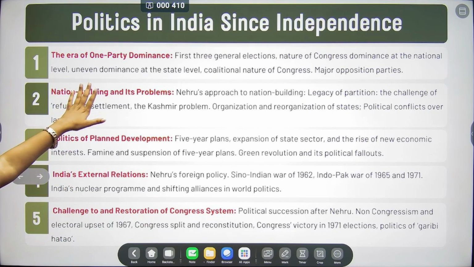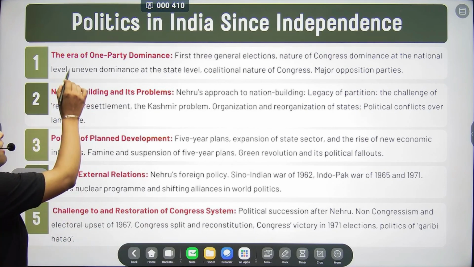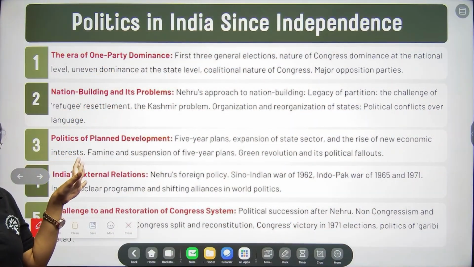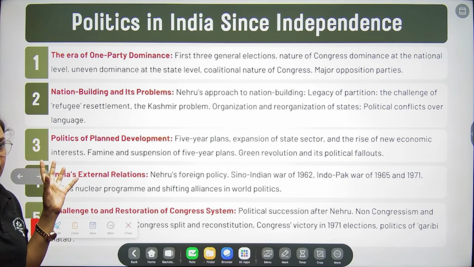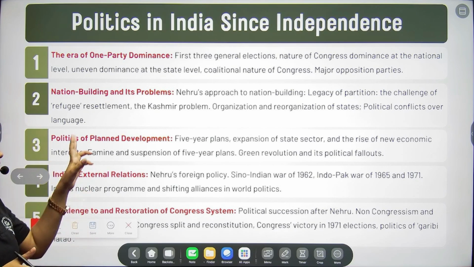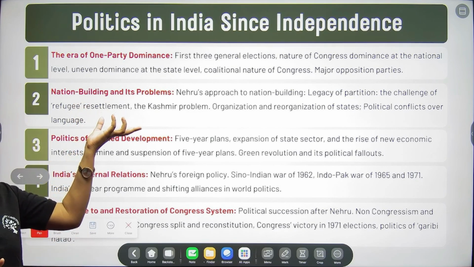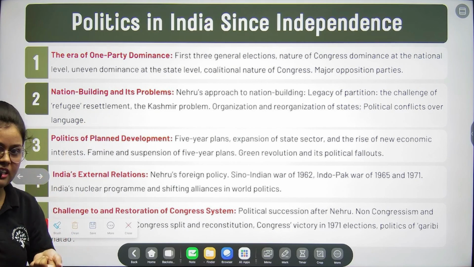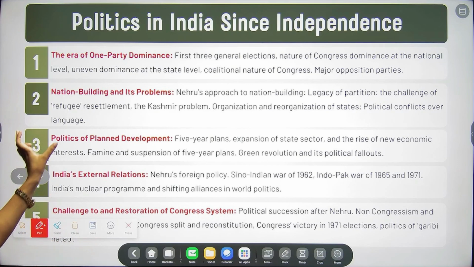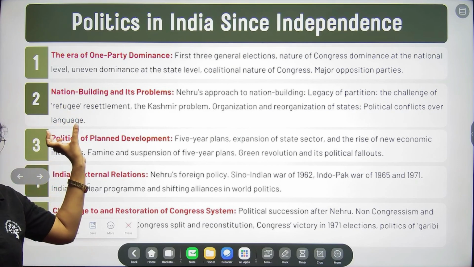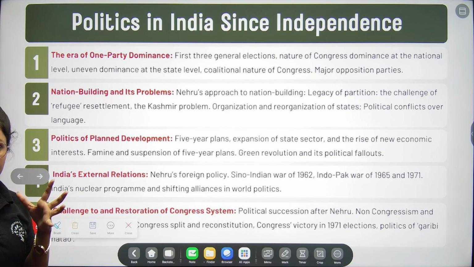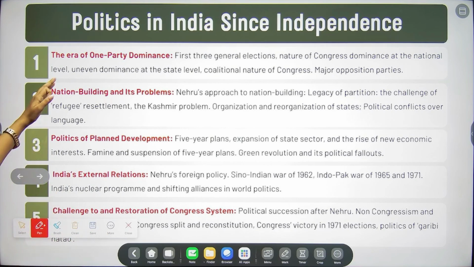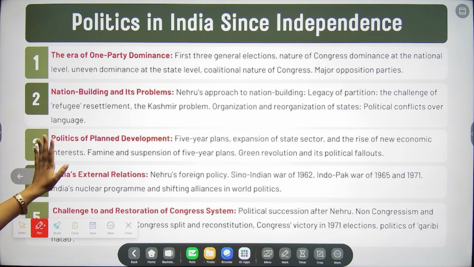The first chapter you can see here is the era of one party dominance. The first three chapters of your CUET syllabus, the one given as the second chapter in the CUET syllabus, is the first chapter of your NCERT book, if you notice. In the nation building chapter, you will find that there were three problems when India got independence. These three chapters deal with those three problems.